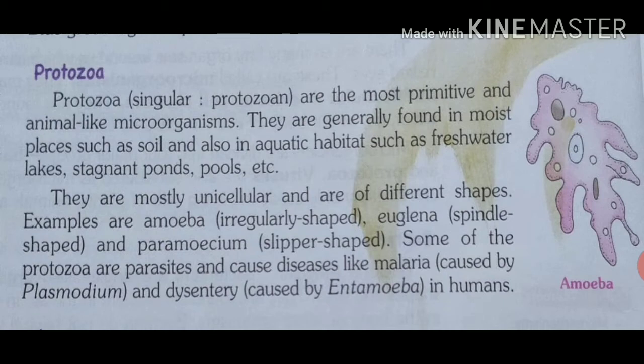Some of the protozoa are parasites and cause diseases like malaria caused by plasmodium. So, it means that the malarial parasite is carried by plasmodium, and dysentery is caused by entamoeba in humans.